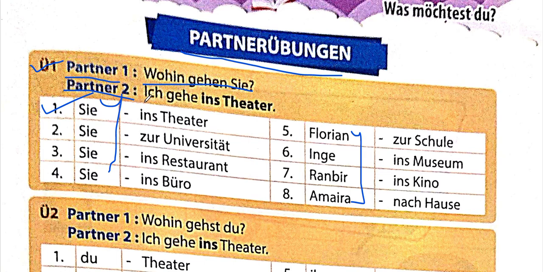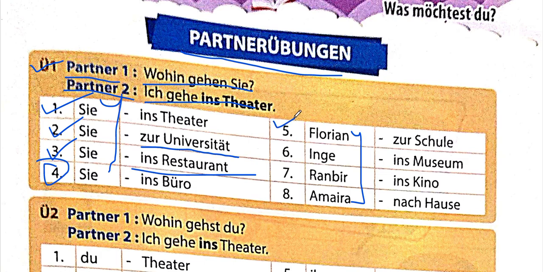The second one answers "Ich gehe ins Theater." The second example: "Wohin gehen Sie?" "Ich gehe zur Universität." I'm going to the university. Third example, "Wohin gehen Sie?" "Ich gehe ins Restaurant." Can you do the fourth one? If you can, go ahead and comment it down below.